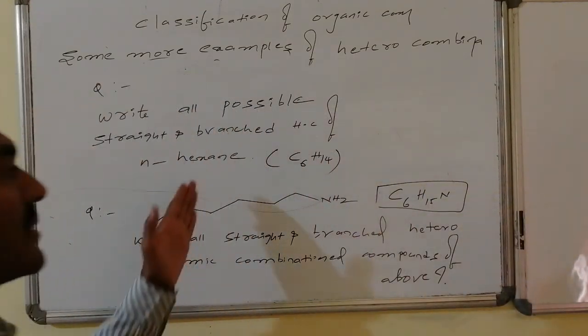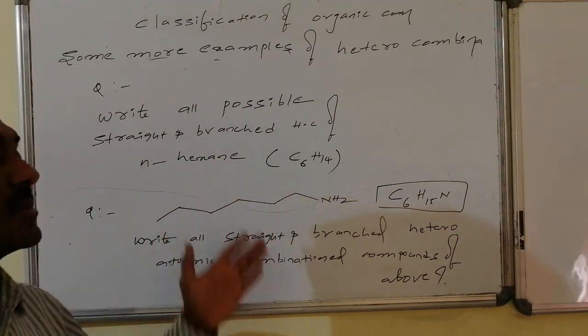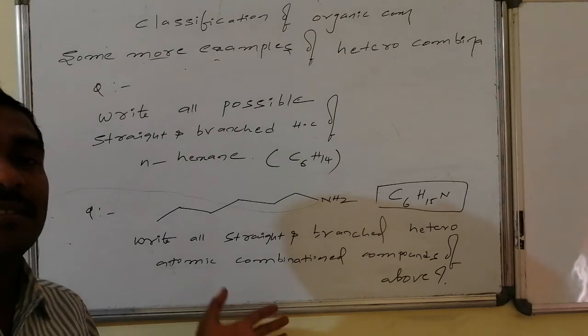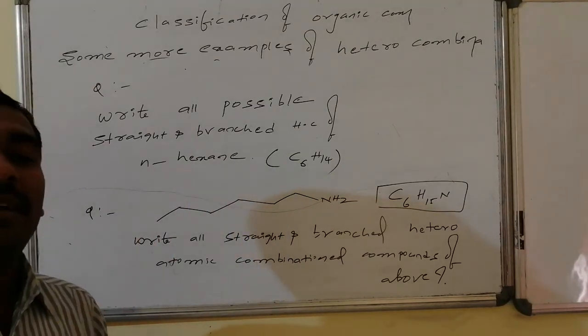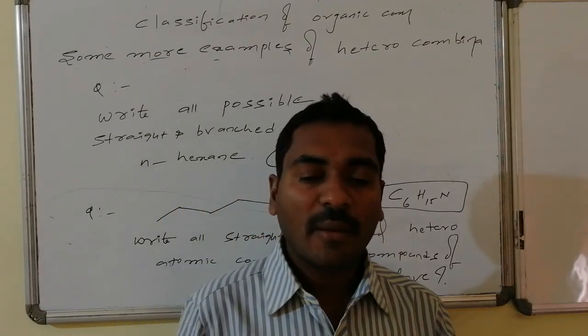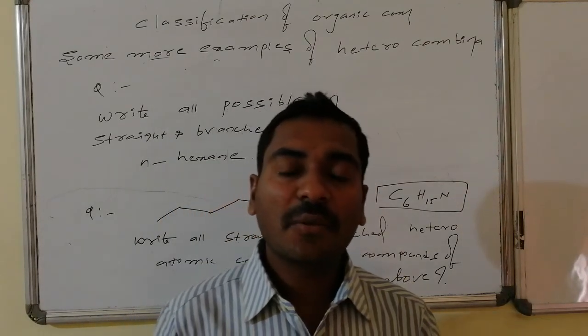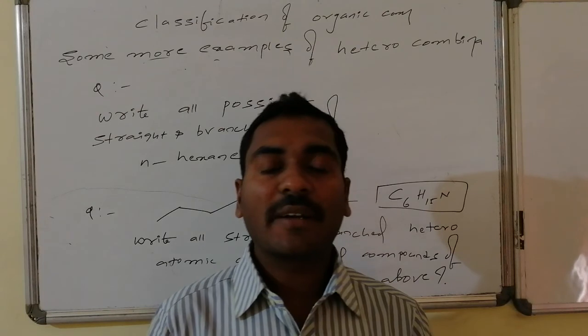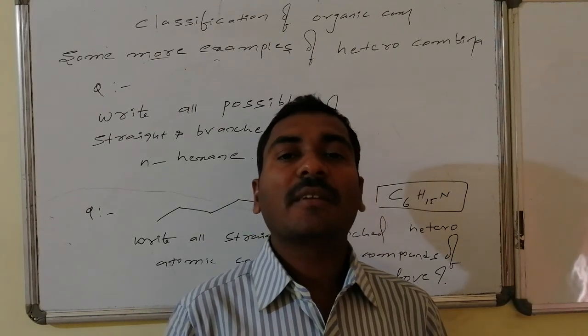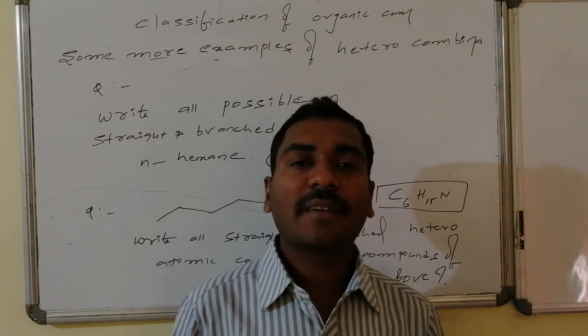For this and for this, you are expected to write all possible varieties of homoatomic combinations, straight and branched, and heteroatomic combinations, straight and branched. You maintain the valency rules, you maintain the chemical connectivities, and you are asked to write the varieties of carbon atoms, that is primary, secondary, tertiary, as well as the type of hydrogens and the sigma bonds.